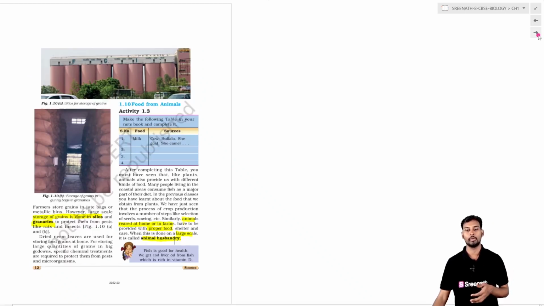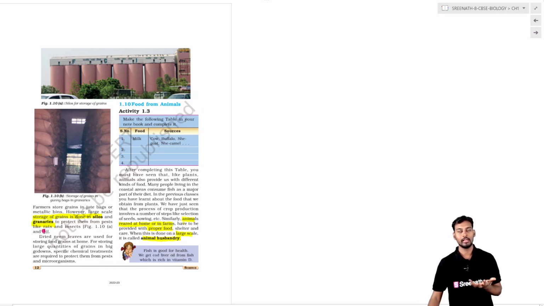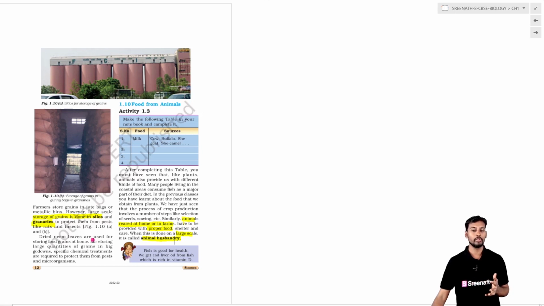They can eat away the crop. So there are big godowns and granaries where the storage of the crop takes place.